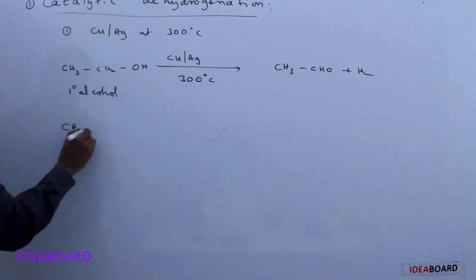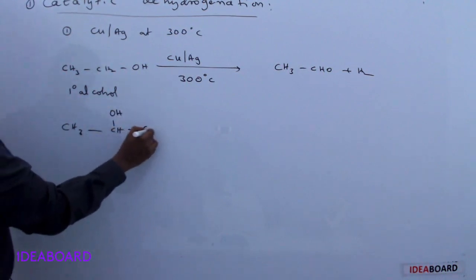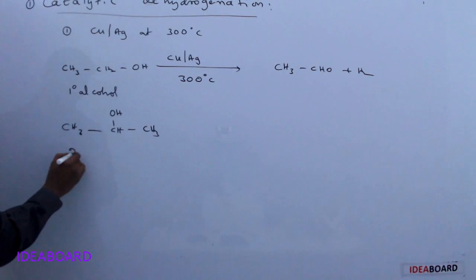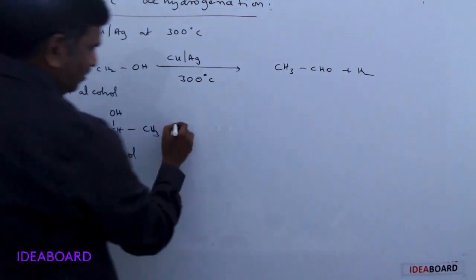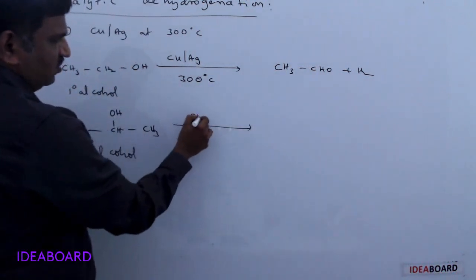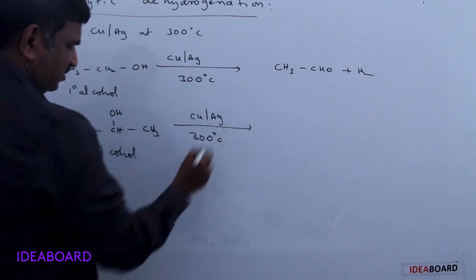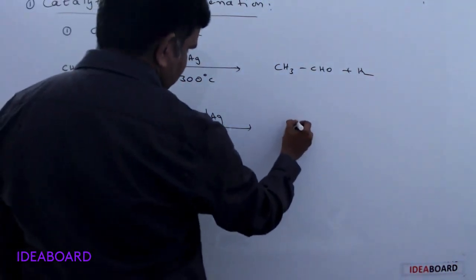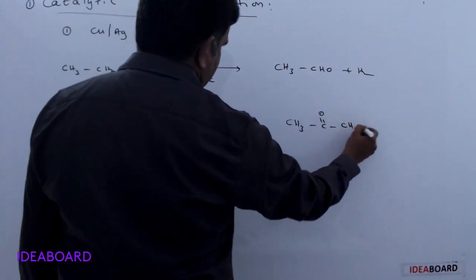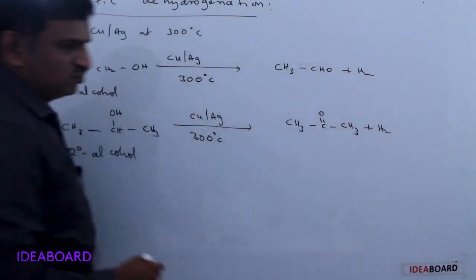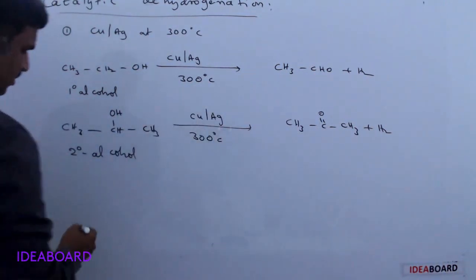Suppose it is a secondary alcohol, CH3CHOHCH3. This is isopropyl alcohol, and this is a secondary alcohol. With the secondary alcohol, copper or silver at 300 degrees Celsius mainly gives CH3C=OCH3 plus H2. That is a ketone, acetone, and hydrogen is released.